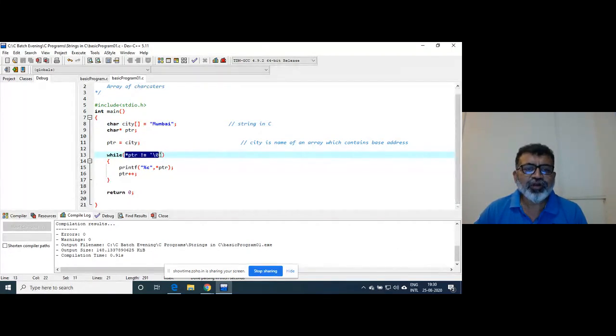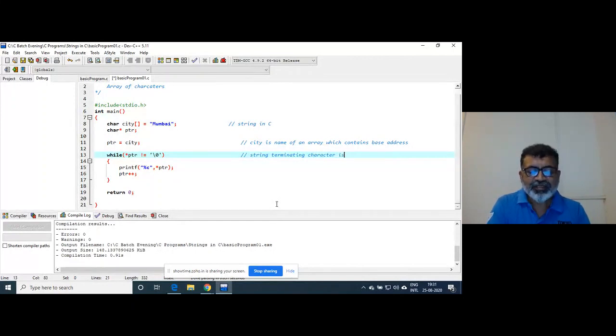While star ptr not equal to slash 0, now the question in your mind might be where is the slash 0? Am I right? That might be the question. This is magic. The slash 0, the string terminating character, is provided by the compiler automatically, right?